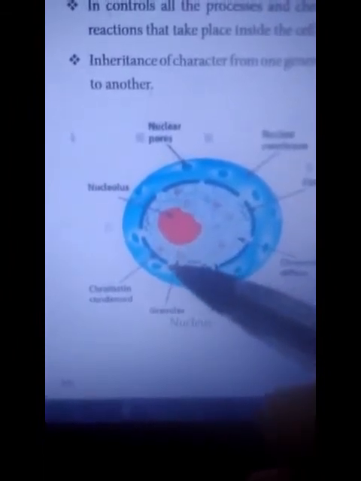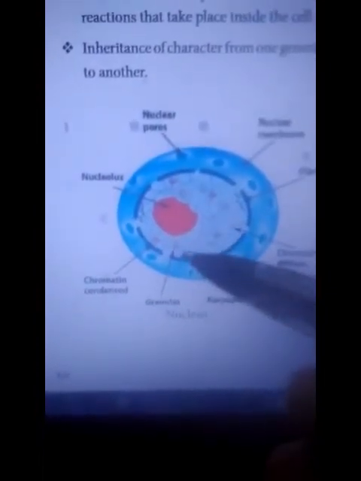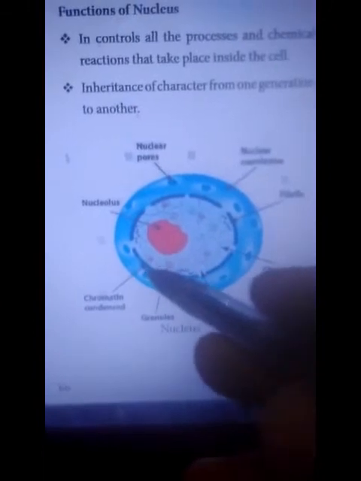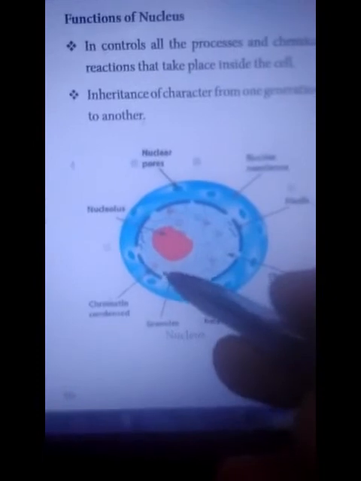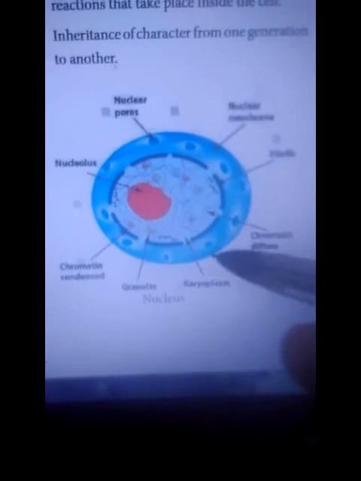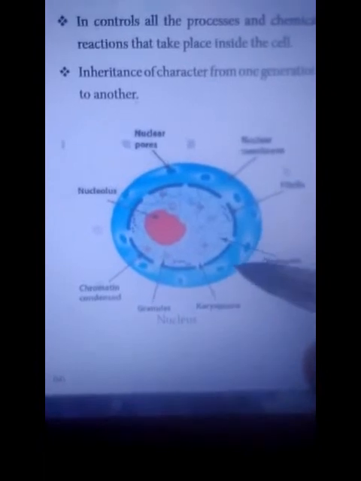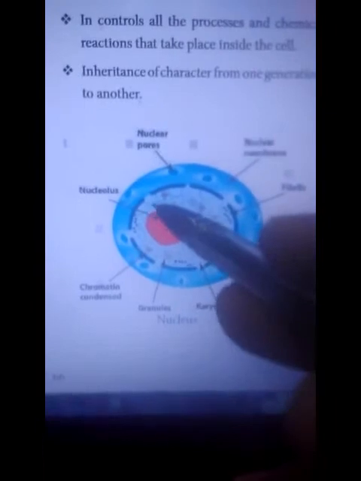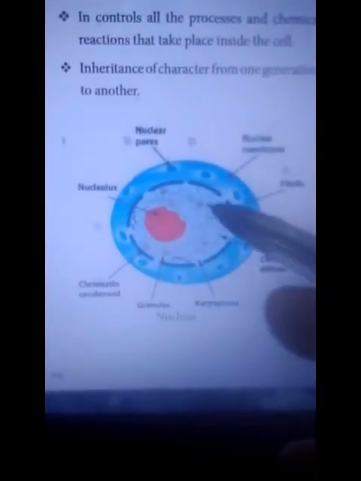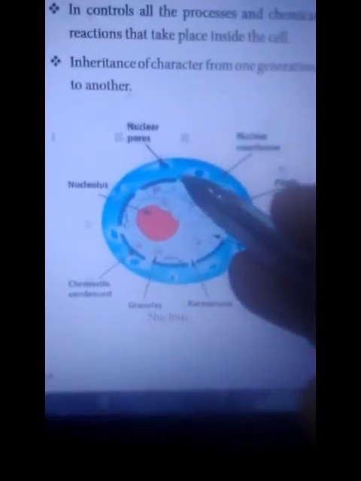Next, chromatin condensed. These chromatins are condensed, meaning thickened. Some particle-like structures are called granules. Next, karyoplasm. Inside the nucleus, except nucleolus, is called karyoplasm. Nuclear pores. The nucleus is covered by a nuclear membrane. This membrane contains small pore-like structures or small openings called nuclear pores.